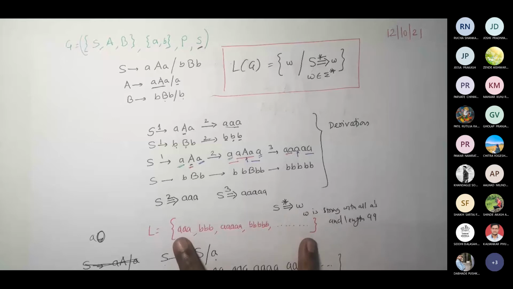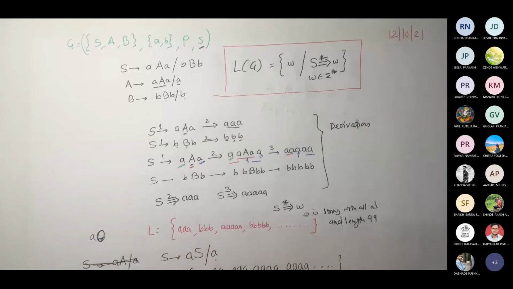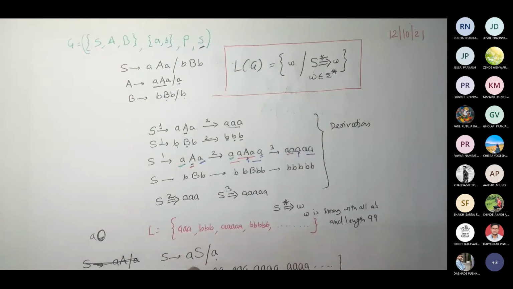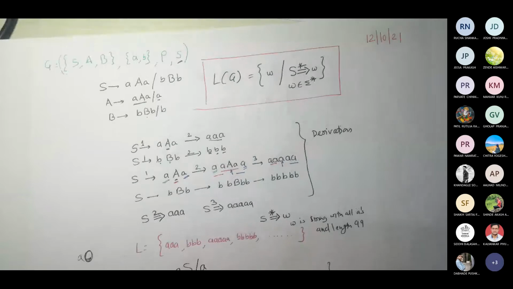Now if I have to describe this language, how will I describe it? L is a language containing strings over A's and B's, where either only A's would be there or only B's would be there, but the length of every string which is part of L is going to be an odd number greater than or equal to 3. This is my language definition. You must have seen now it required me 10 to 12 words to define what the language is, or maybe more than that. Okay, so try to do that.